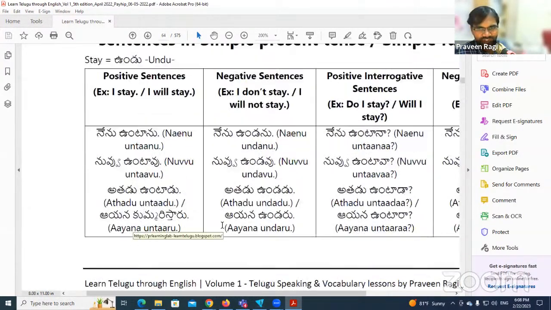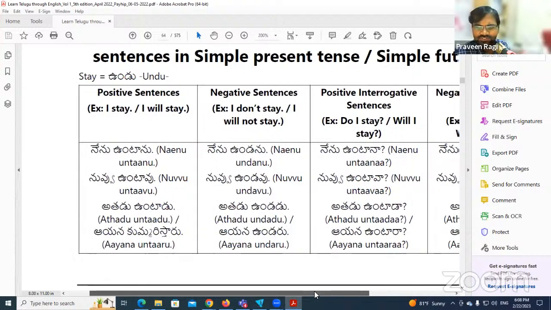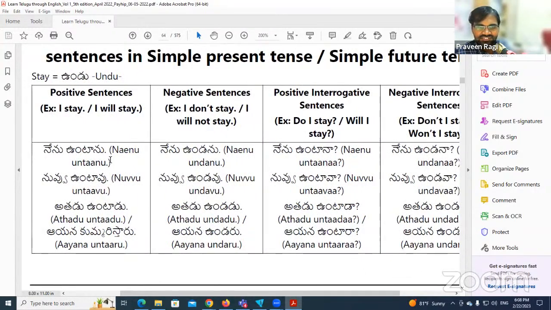Now the next two categories are very easy. We don't need to discuss much. Just use the same meaning for the questions. If you want to ask a question, for example, I stay: నేను ఉంటాను. If I want to ask, do I stay, or will I stay? It will be the same, నేను ఉంటానా.